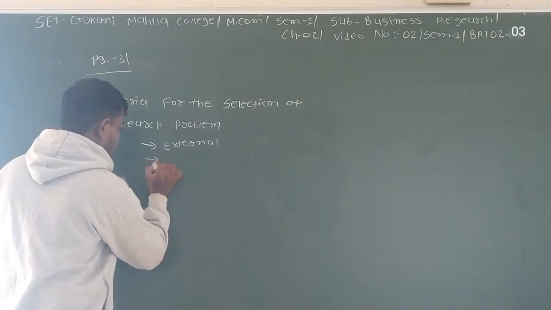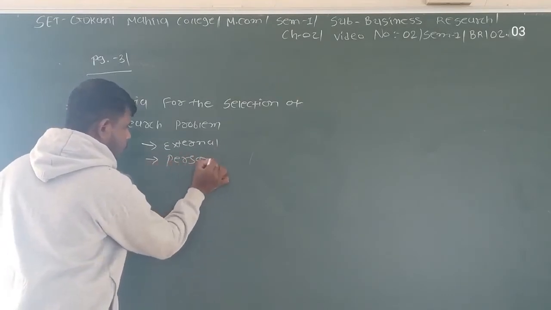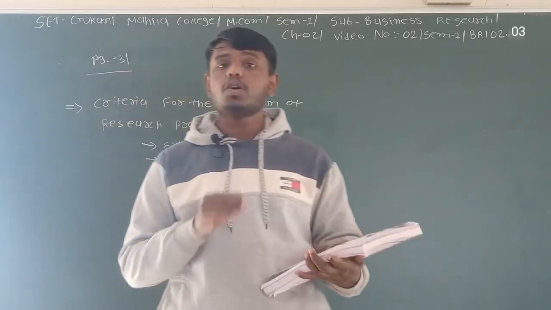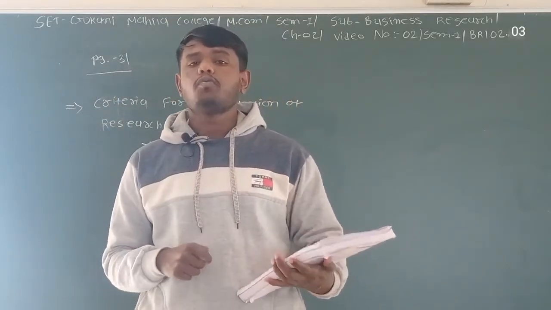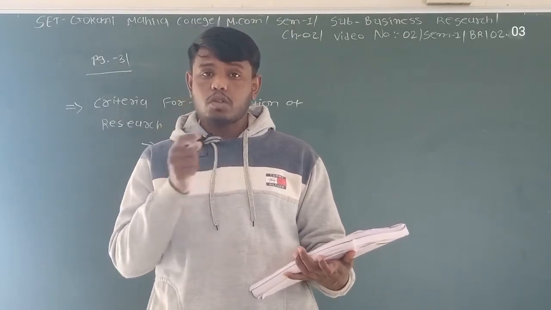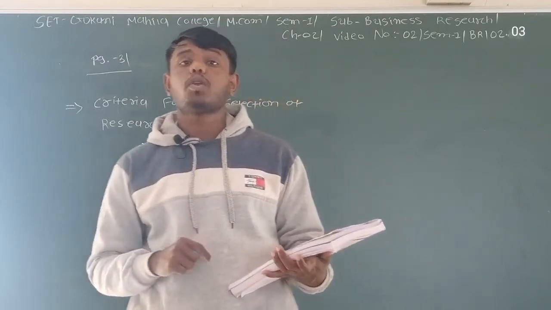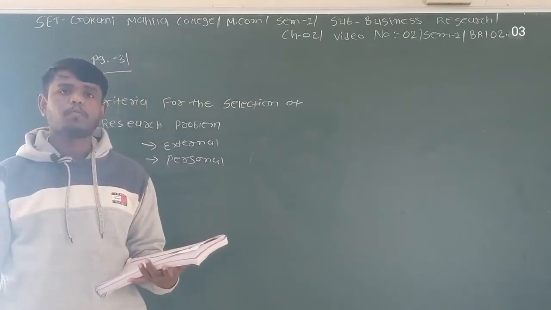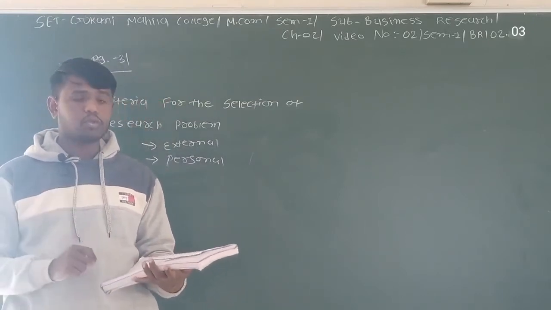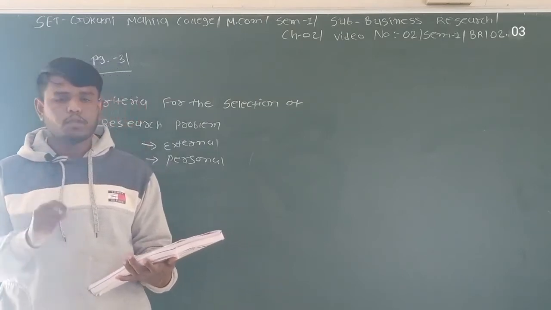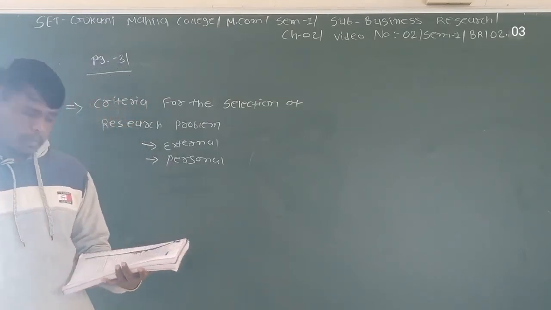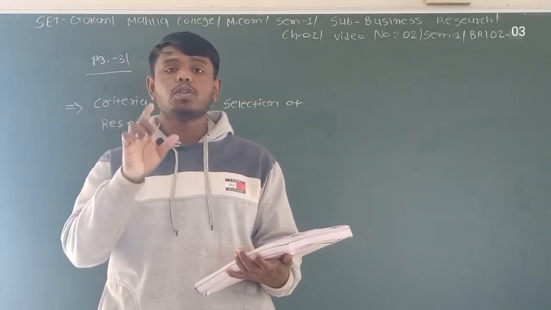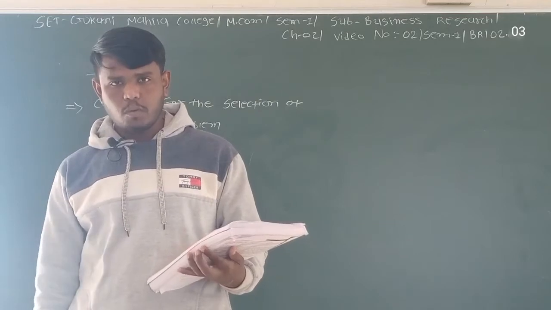And the second is personal. In personal factors, how much time is available to you, what is the efficiency or capability of the researcher, and what is the cost available to that particular researcher. These types of personal factors are also taken into consideration while you select the criteria. So basically, there are 8 criteria related to the selection of research problem.